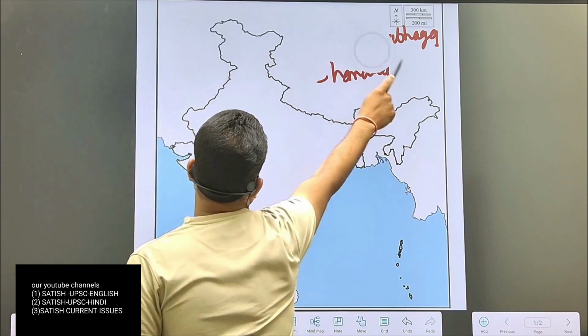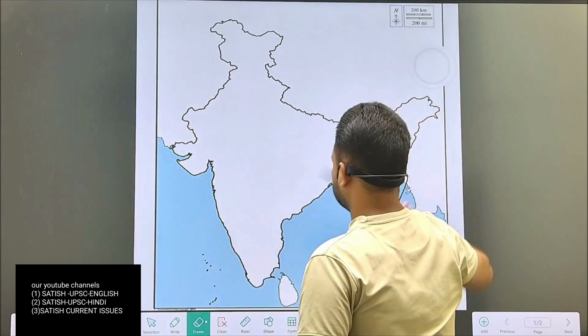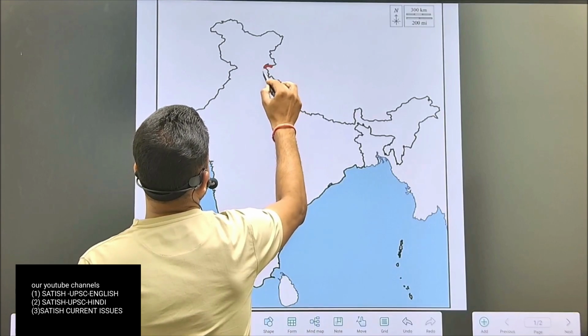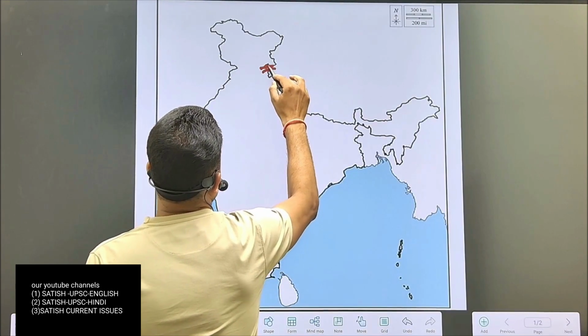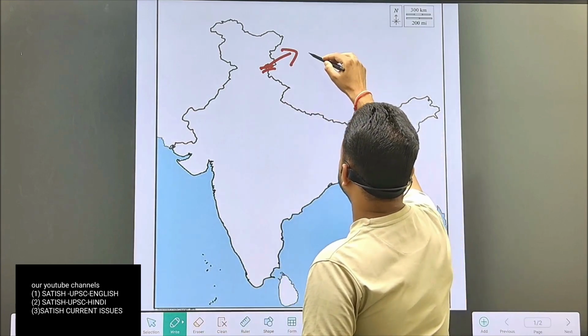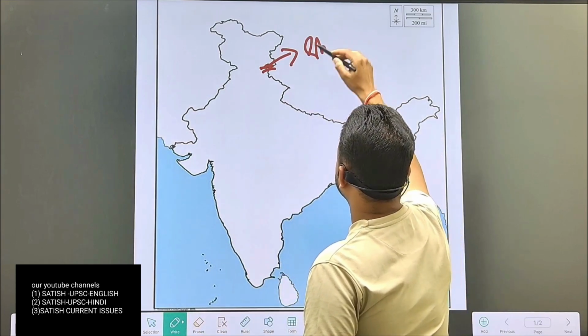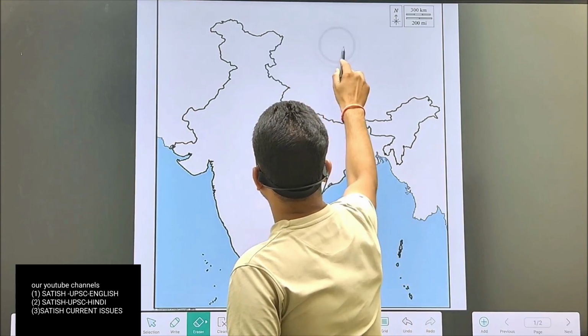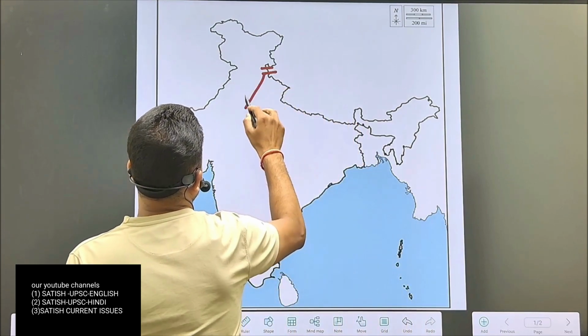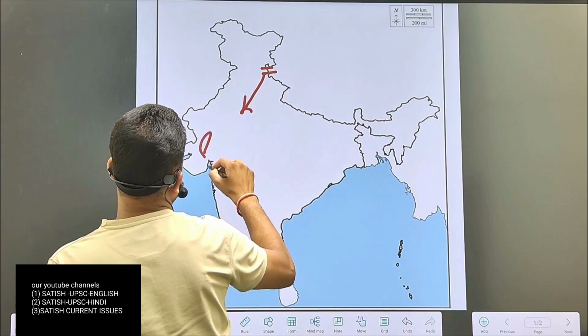The next pass is also situated in Himachal Pradesh, which is here, and the pass is called Shipkila.